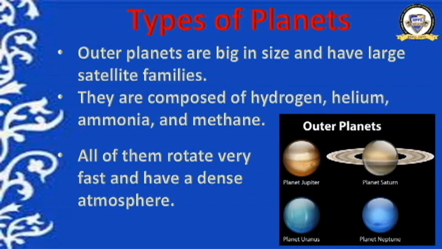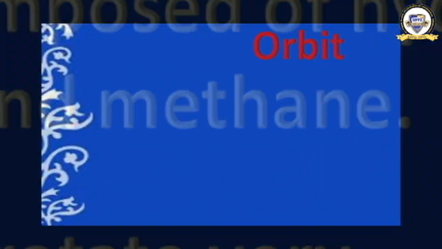These 4 are the outer planets. What are they? Jupiter, Saturn, Uranus and Neptune. These are the 4 outer planets. You have come to know the types of planets. Moving ahead to the next topic, that is orbit.